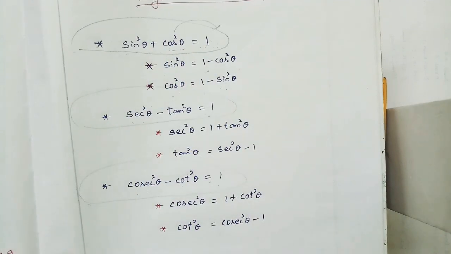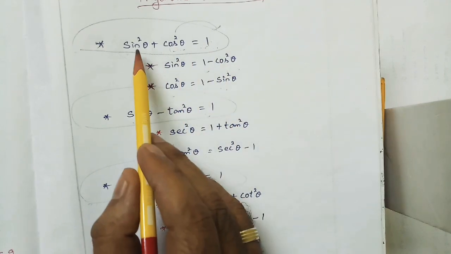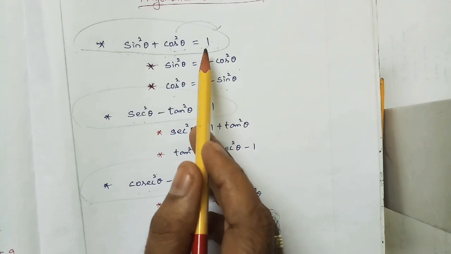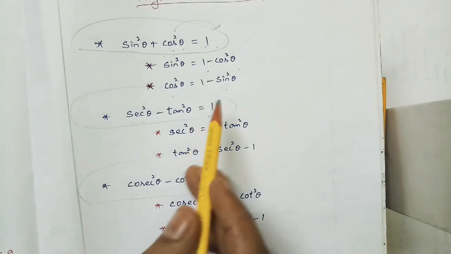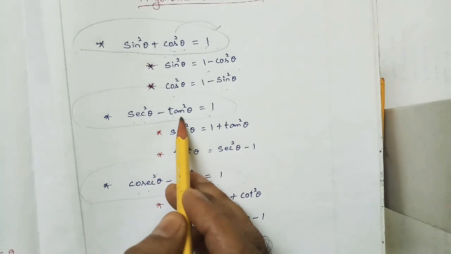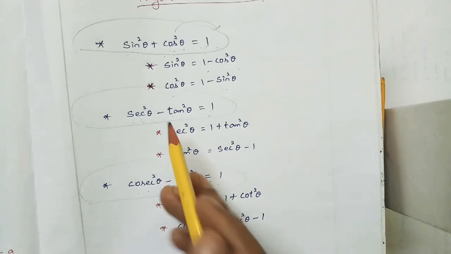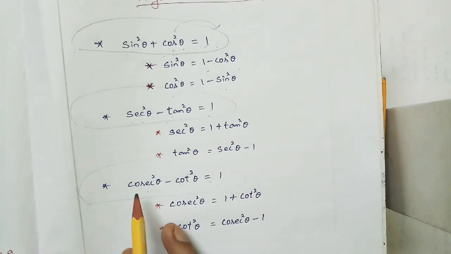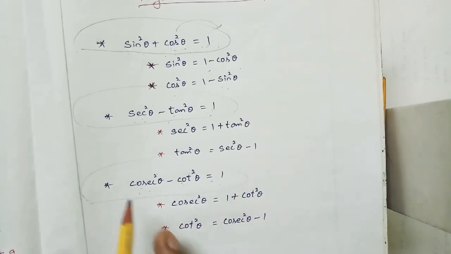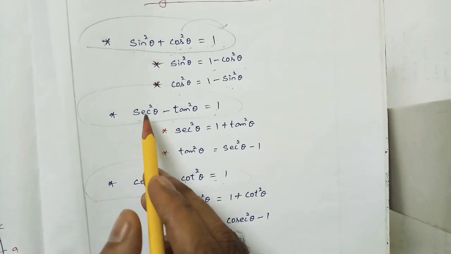So if we have to convert 1 in terms of sin and cos, we can write sin square theta plus cos square theta instead of 1. Suppose I need sec and tan instead of 1, then I substitute sec square theta minus tan square theta. Suppose I need cosec and cot, then instead of 1 I will substitute cosec square theta minus cot square theta.